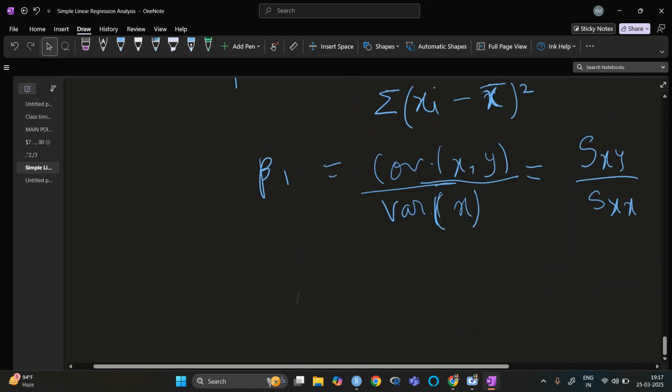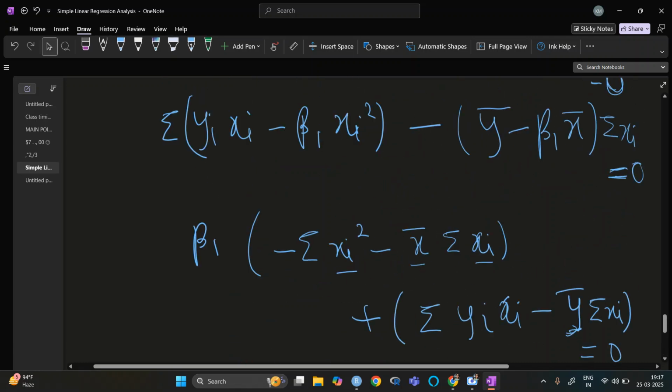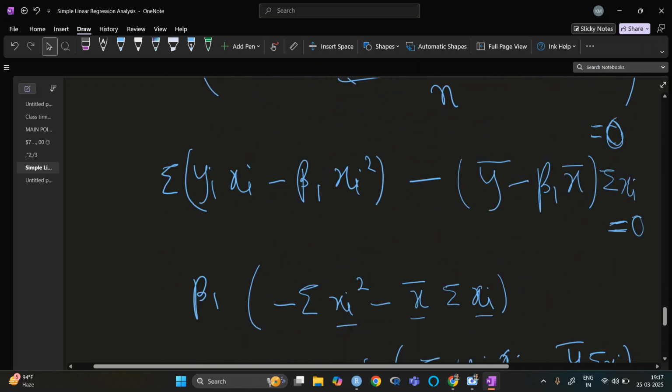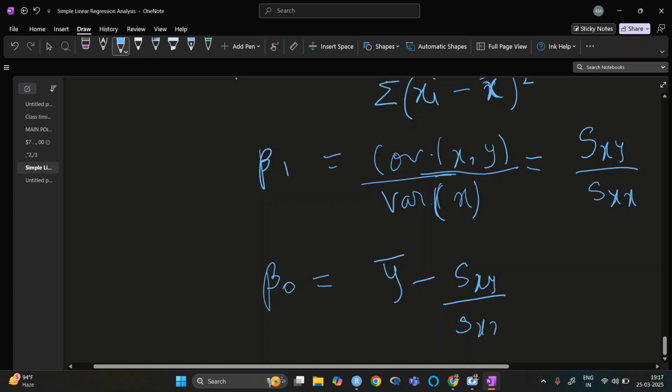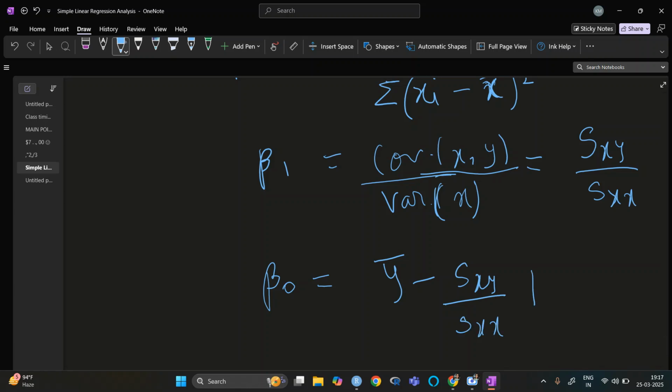Now from beta 1 we can write beta naught as y bar minus s of xy over s of xx times x bar. So now we have found our beta 1 and beta naught, right? So beta naught and beta 1 are found already.